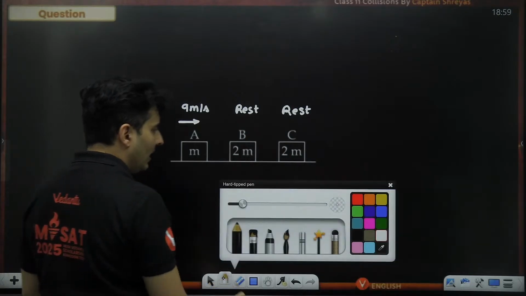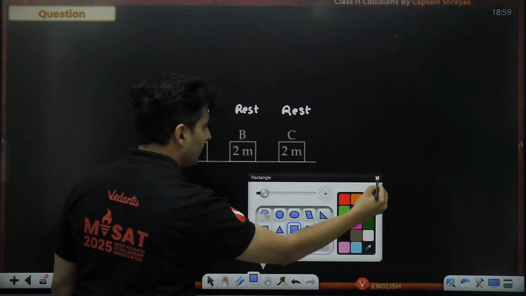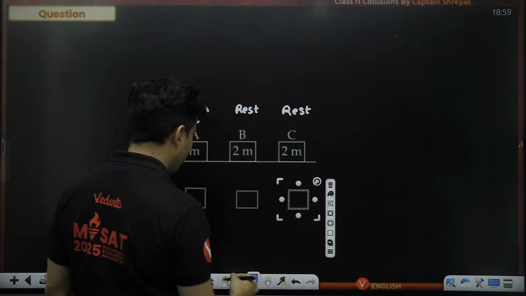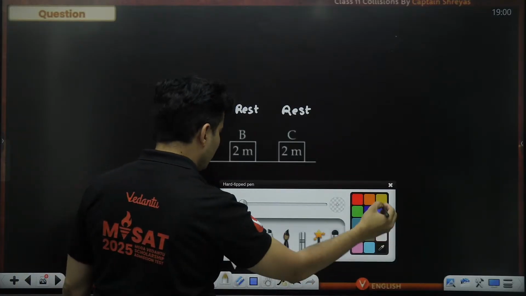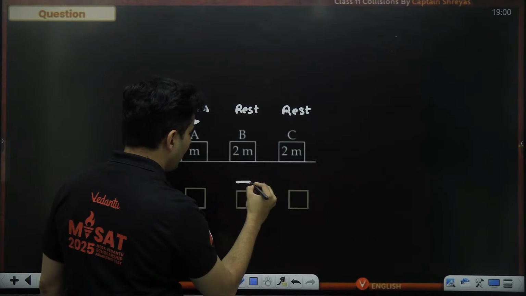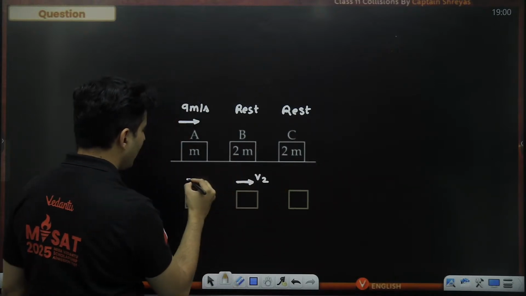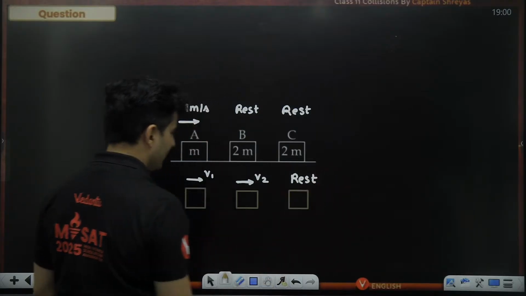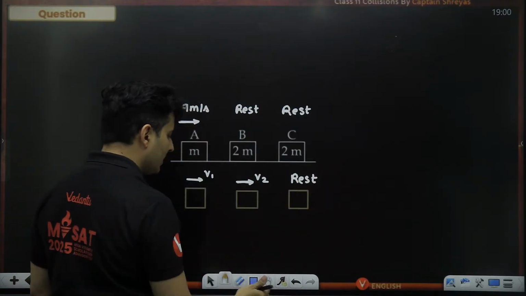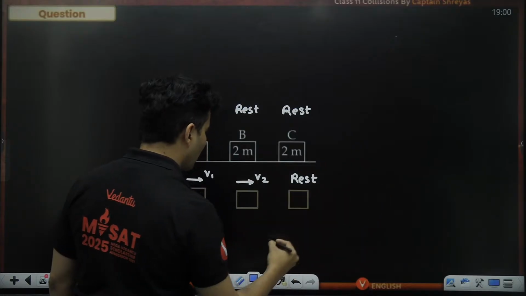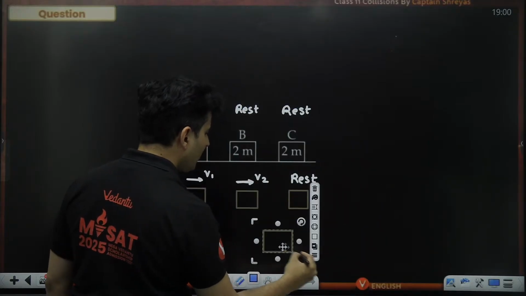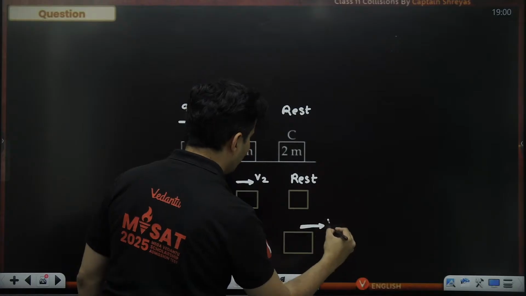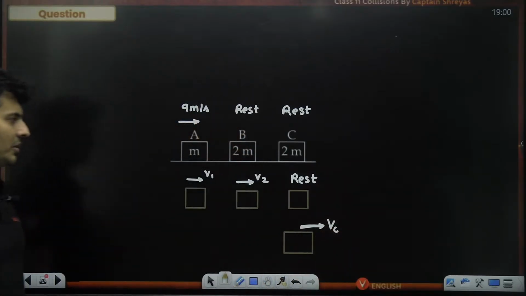After that, what will happen is, observe carefully. Maybe this guy will have some speed, this guy will have some speed, this guy is still going to be at rest. So you will see some new speeds maybe. Maybe this will have some V2 speed, this will have some V1 speed. This is going to be still at rest. Now this will go and hit this person, and they will become one single body, and then they will move with a common speed. Let's say that common speed is Vc.